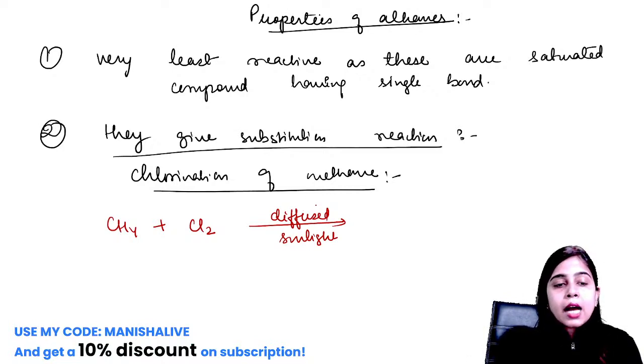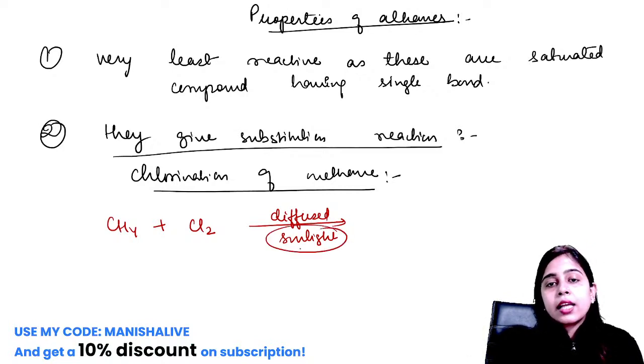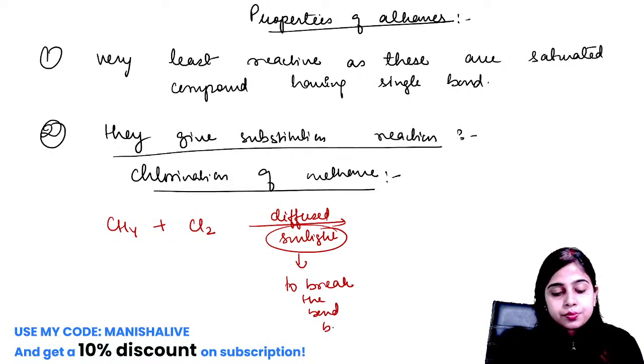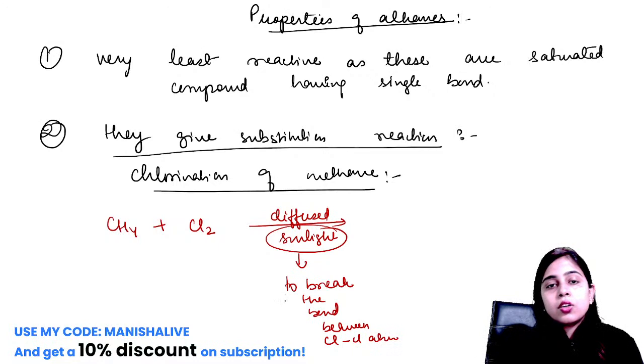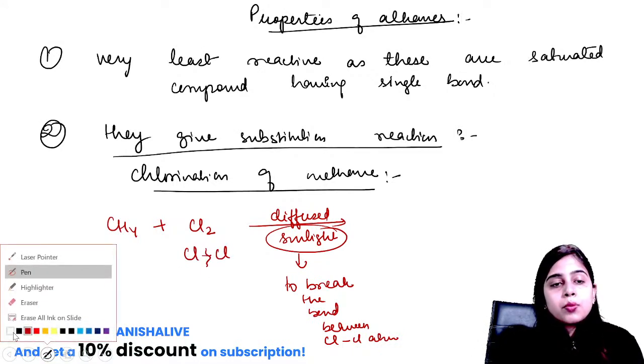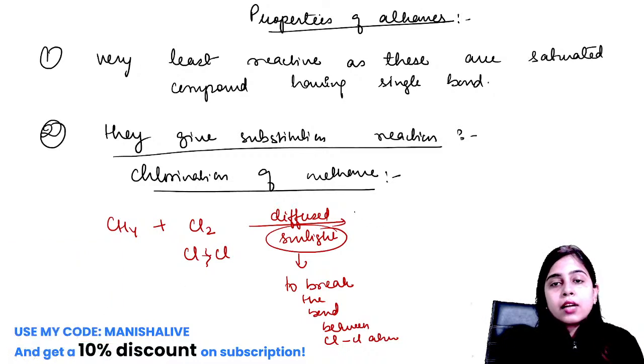So what will happen? We are using this sunlight to break the bond between chlorine and chlorine atom. This chlorine-chlorine bond will get broken, and one hydrogen will come out of this methane.